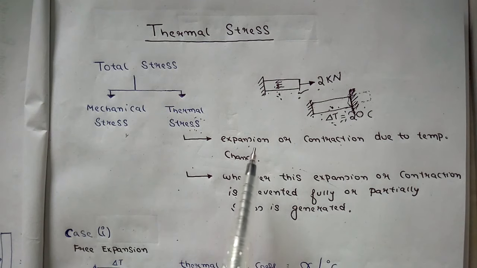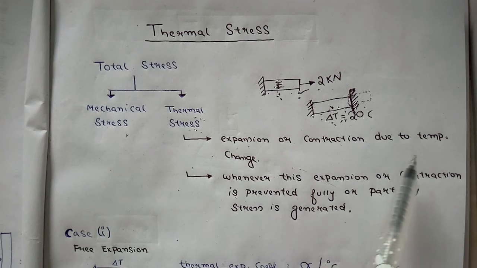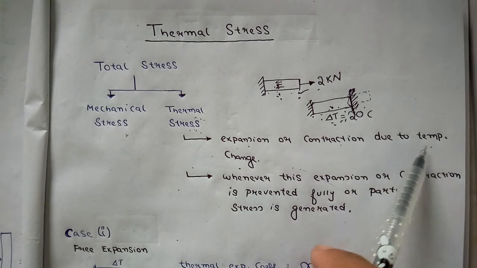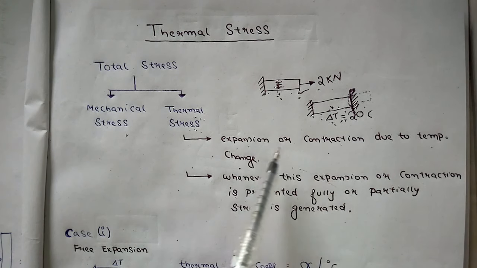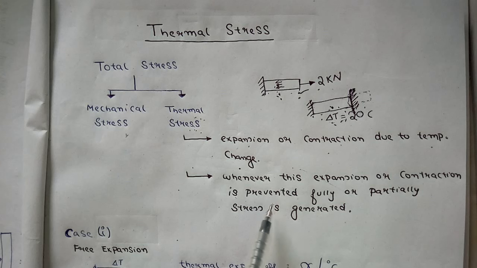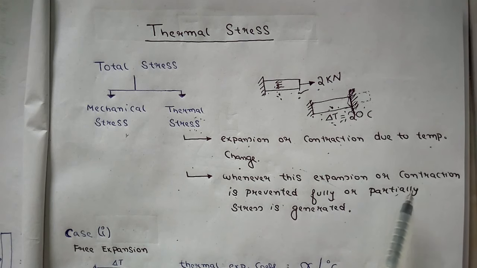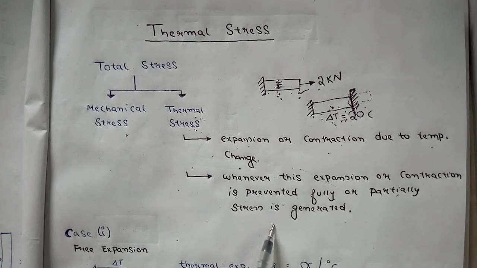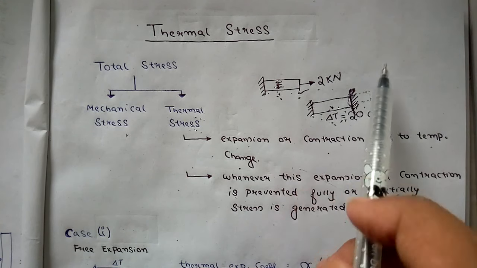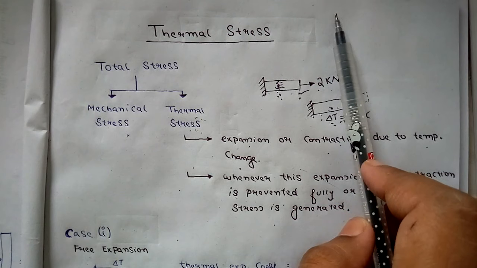I have written here: expansion or contraction due to the temperature change. I know that any bar will expand or contract whenever we change the temperature. If we decrease the temperature, the bar will contract, and if we increase the temperature, we can see the expansion over there. But whenever this expansion or contraction is prevented fully or partially, only at that time is stress generated. Suppose there is no fixed bar at this side.